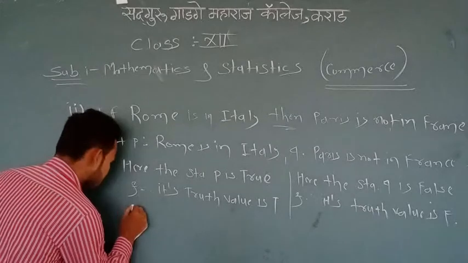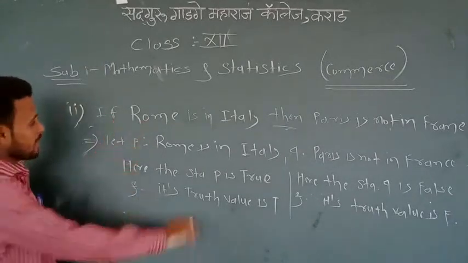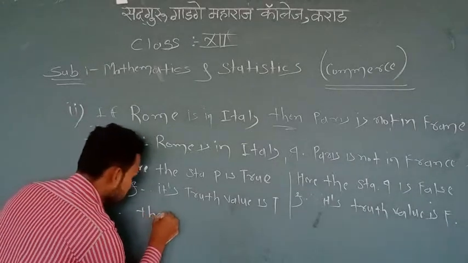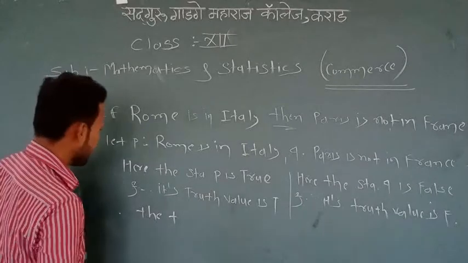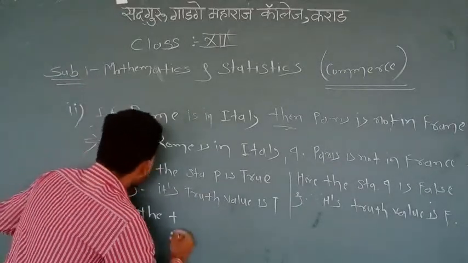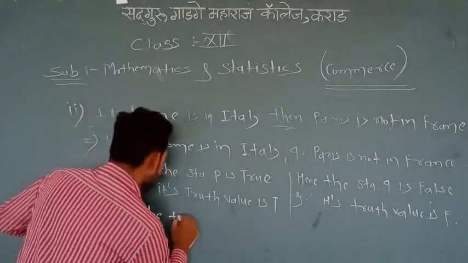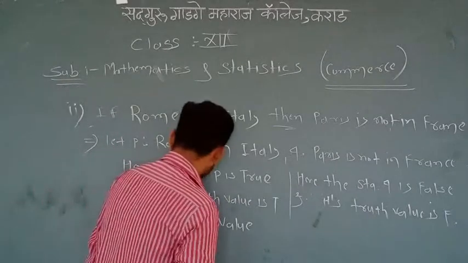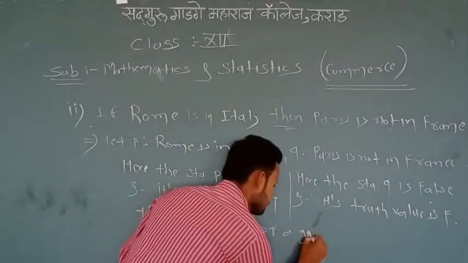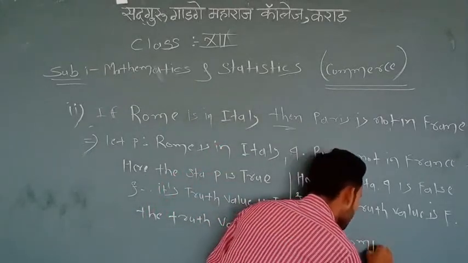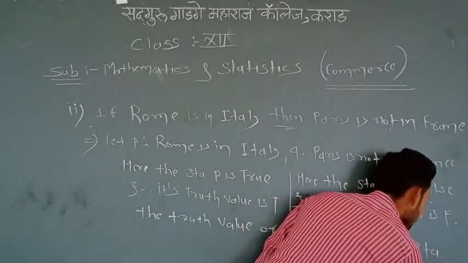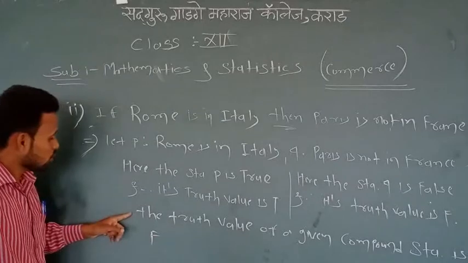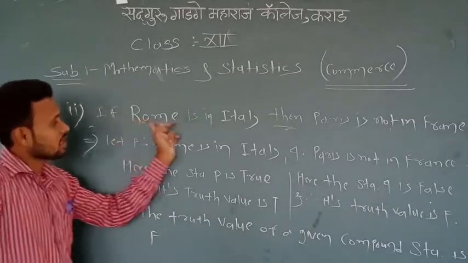And therefore, in the last line, I write: the truth value of the given compound statement is false.